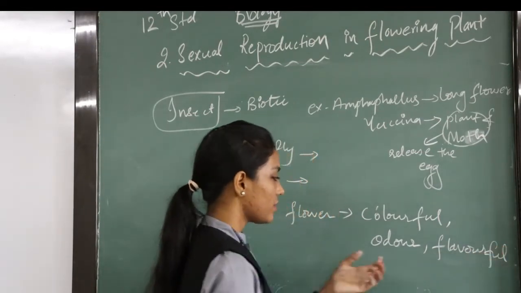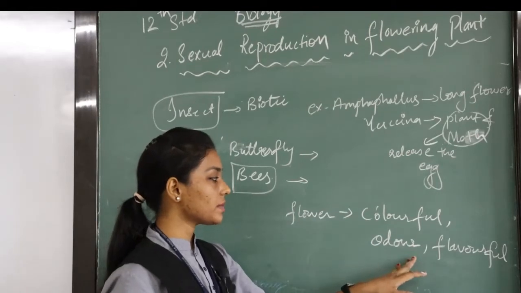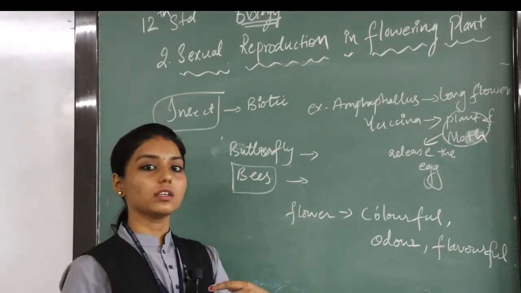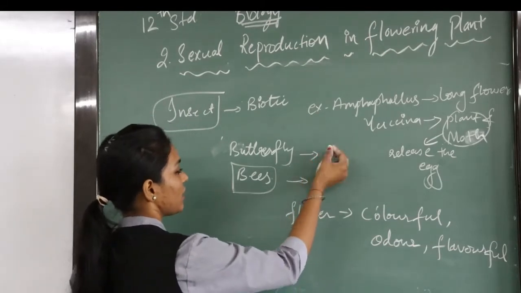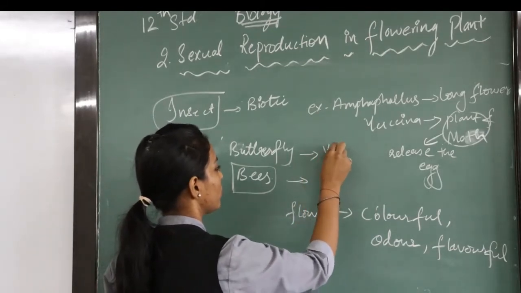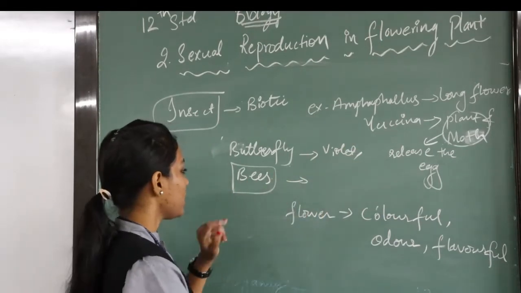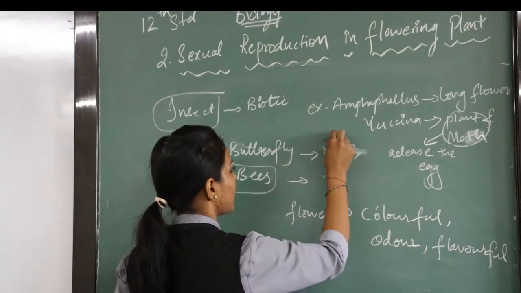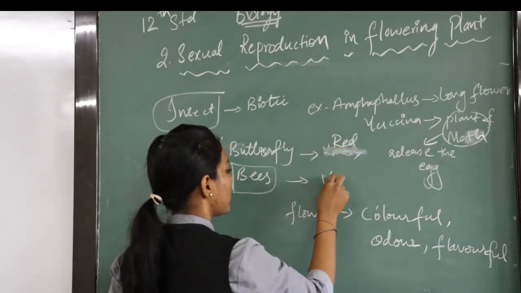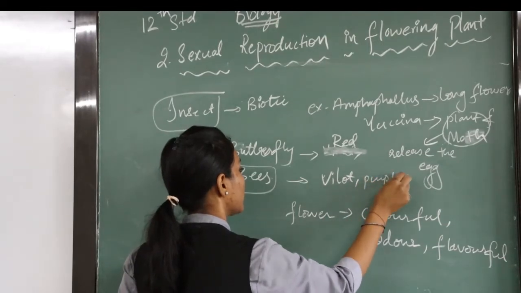This feature helps in attracting insects to the pollination part. Now it is said that butterflies are mainly attracted to red color flowers, mostly dark colors, whereas bees are attracted to violet and purple color flowers mostly.